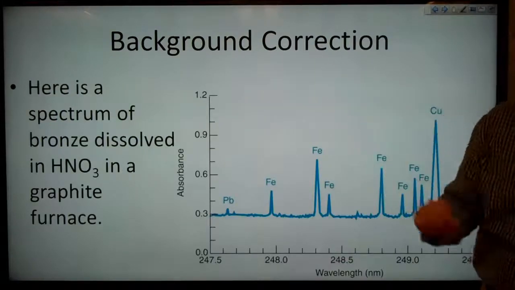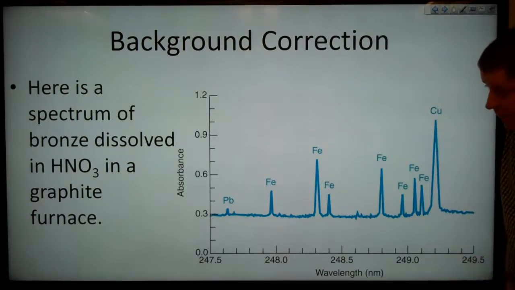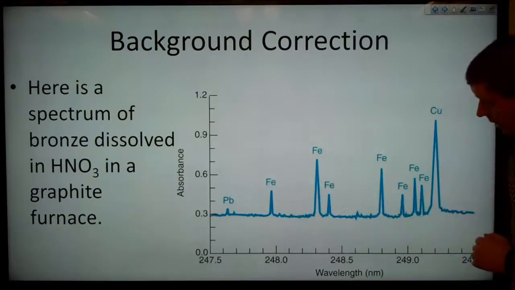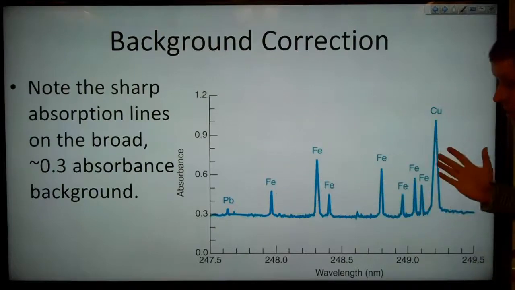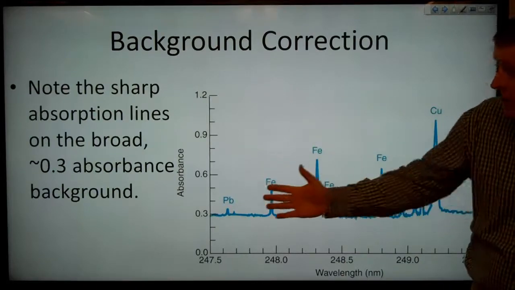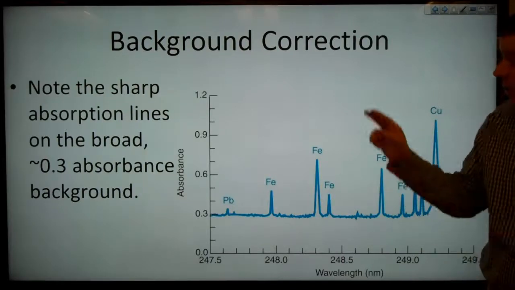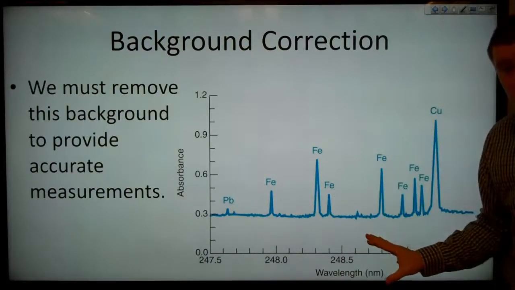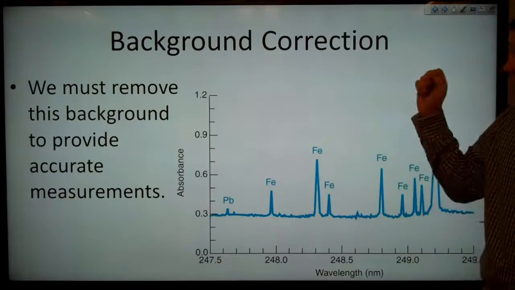So here's an example spectrum of bronze dissolved in nitric acid in a graphite furnace. You can see we've got some lead, we've got some iron peaks, we've got a copper peak over here. And we've got these nice sharp absorption lines on this very broad 0.3 absorbance background. So we have to remove this broad 0.3 absorbance background in order to provide accurate absorbance measurements.